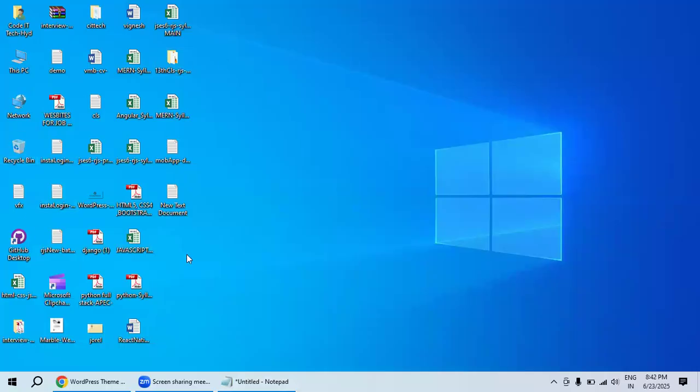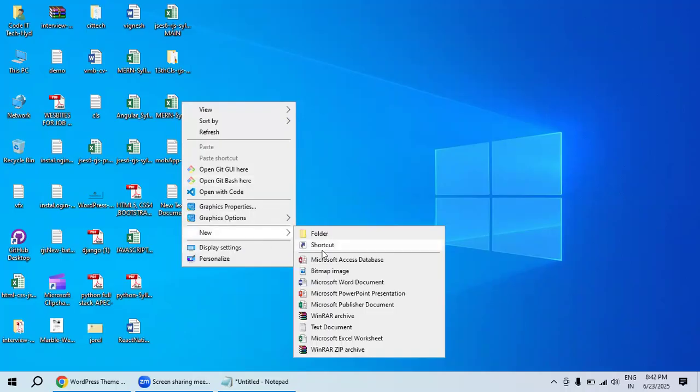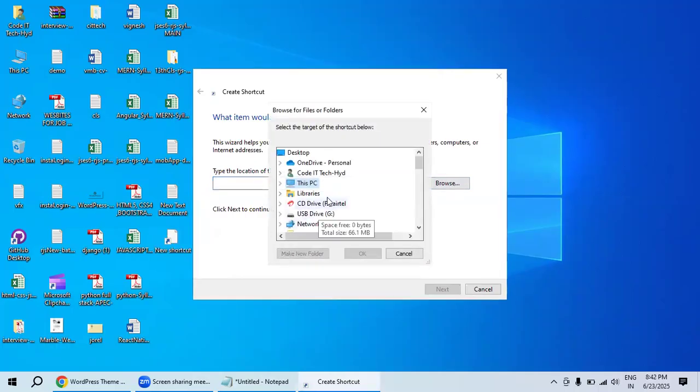Here the desktop doesn't contain any control panel. Just right click, go to New and select Shortcut. After that, it will ask which application you want to open, so browse. Inside the C drive, which is located inside My PC, it includes XAMPP as well. That's why I told you about the folder structure.